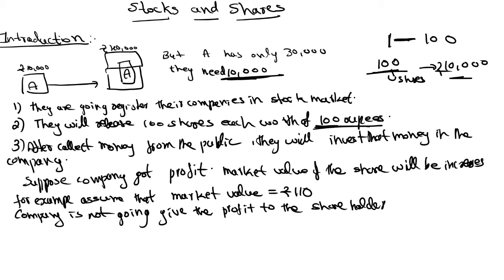Actually they released the share for 100 rupees. If the company gets profit, the net worth of that company will increase. At that time the market value also increases. Here I am taking 110 rupees, that means we are assuming the share will increase by 10 rupees. Suppose here I take Mr. X, and one more person I will take, Mr. Y.